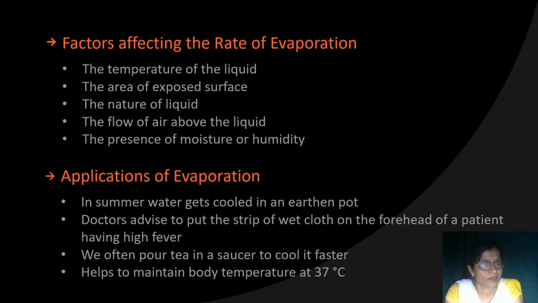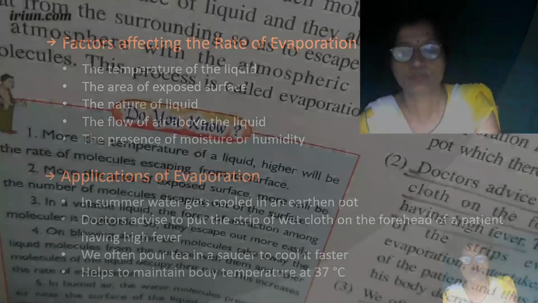Because the water present in the strip wants to evaporate, and for evaporation it requires heat, so it will take it from the body of the patient, and thus the temperature of his body decreases. That is why the doctor advises to put the strip of cloth on the forehead of the patient having high fever.